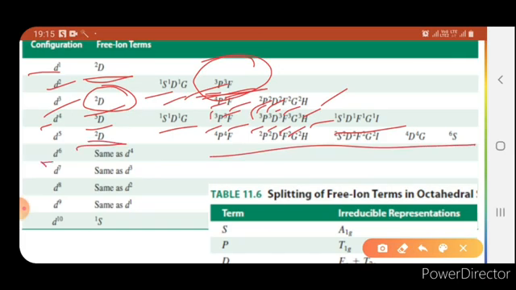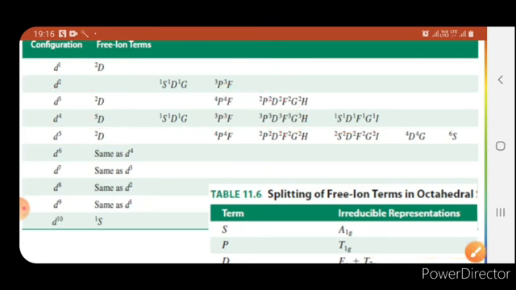But d6 is similar to d4. Both have 4 unpaired electrons. When you go for a high spin configuration, d4 has 4 unpaired electrons and d6 also has 4 unpaired electrons. So both will have the same free ion terms.